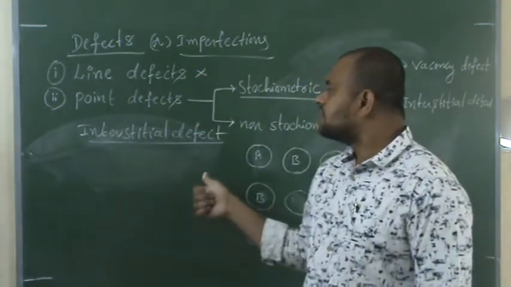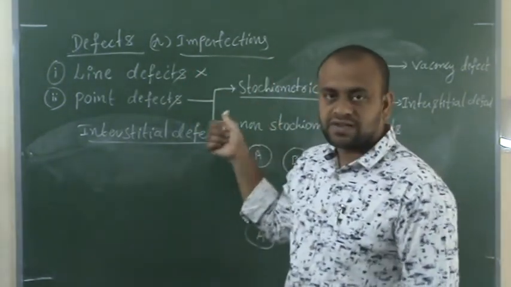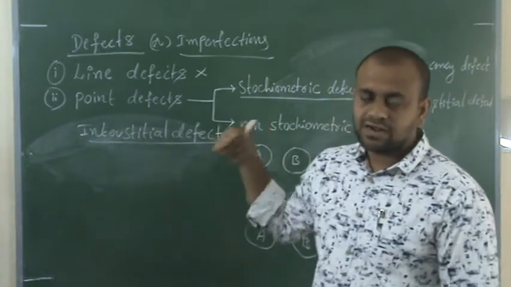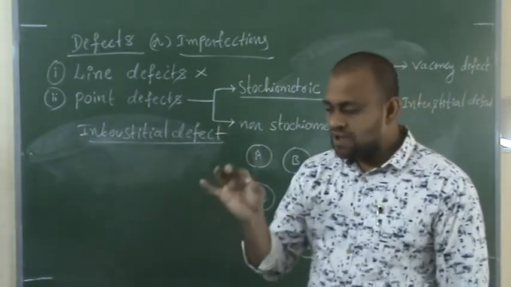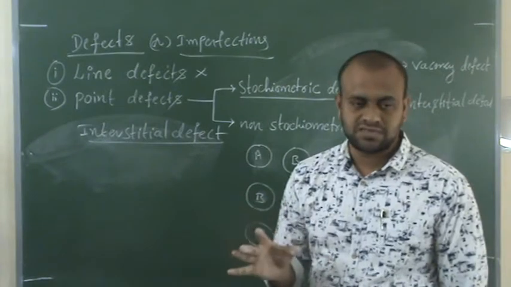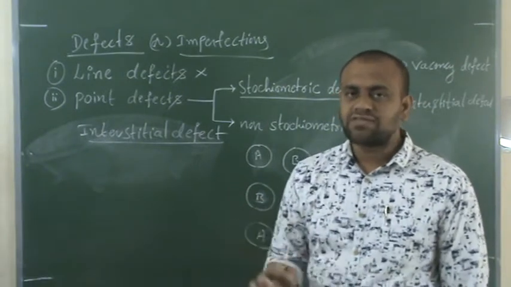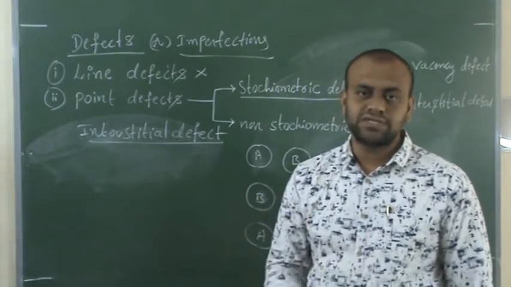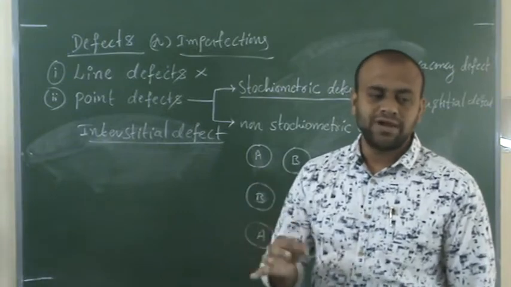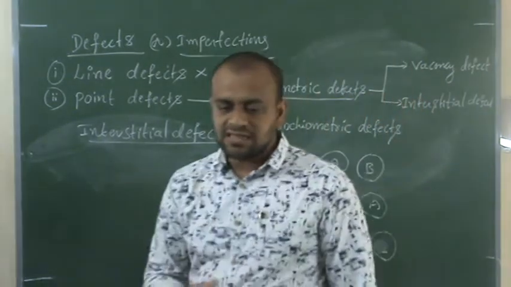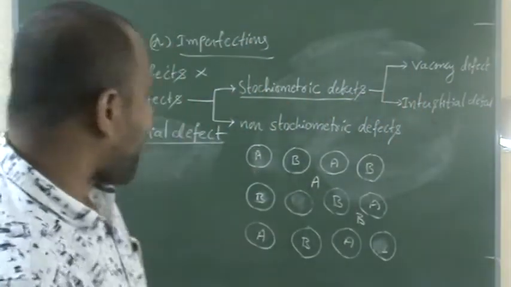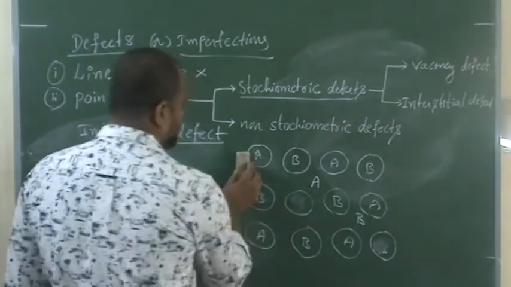So this is about stoichiometric defects, that is vacancy defect and interstitial defect. Now a very important question, asked many times in your public examination. I am going to discuss that question now, so you have to listen carefully here.